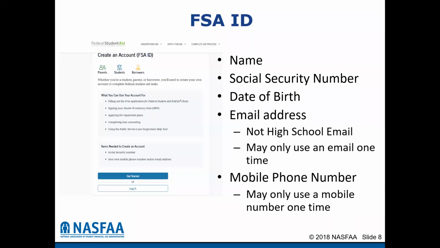Then provide a mobile phone number. Again, you can only use a mobile phone number at one time. You provide that number, it will send a text to that mobile phone, give you a code that you take back to the FSA ID application to again authenticate the user. The student and the parent will then create the username and password themselves, and they will answer a series of security questions. We encourage all families to write down the username and password that they have created, as well as the answers to the security questions. That way, if you're ever locked out of the FSA ID, you know the answers, you know the username and password, and you can access that information.